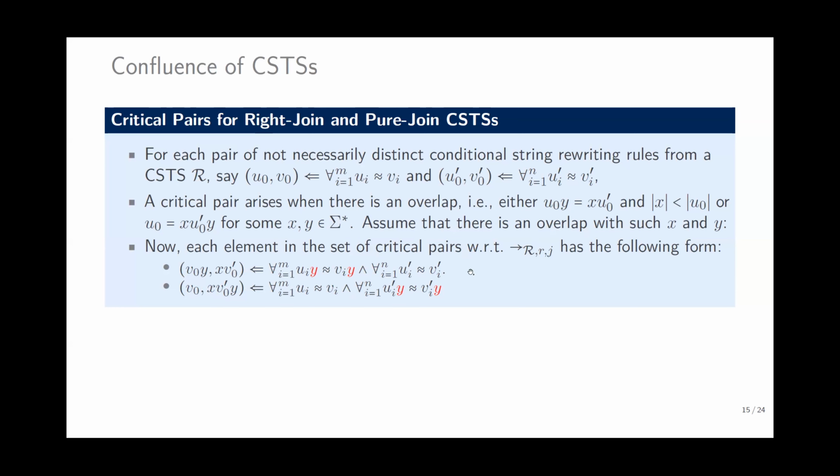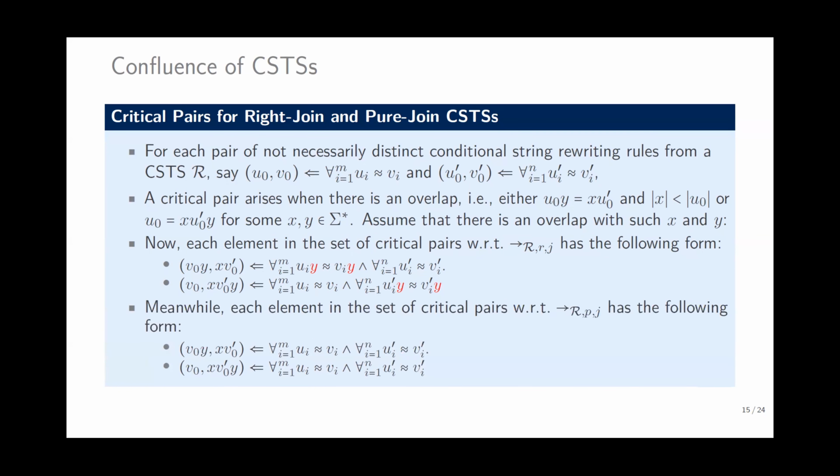This time we have to append the conditions. Here we have a Y, so we also have to append the conditions here, and this time the Y is appended here as well. For pure join, the critical pair is simpler, and we don't have additional context for the overlap.